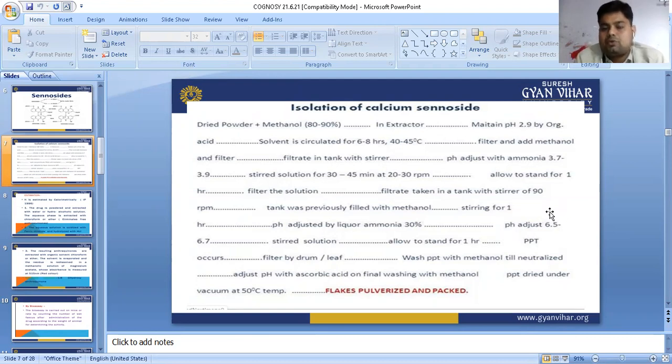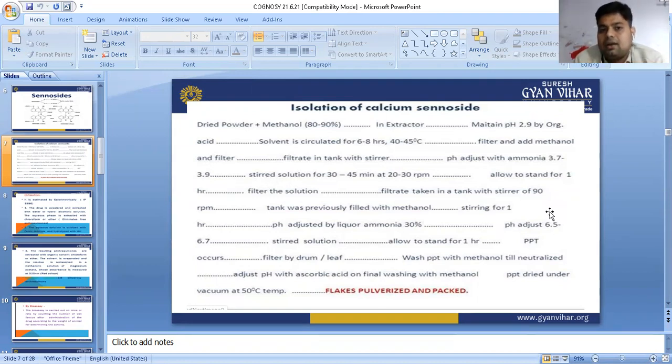packed. So this method is used in industrial production of sennosides. Sennosides are an essential component used as a laxative. So what kind of steps do we follow in the industry? Isolation of calcium salts containing sennosides. First, dried powder, then methanol 80% to 90% in the extractor. Maintain the pH 2.9. Then the solvent is circulated for 6 to 8 hours at 45 degrees centigrade, and add methanol.